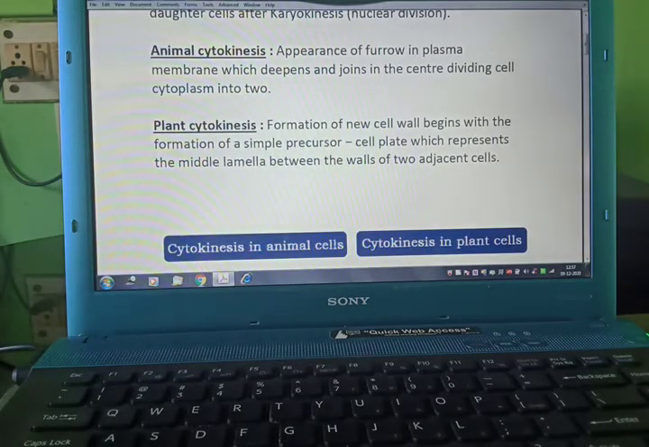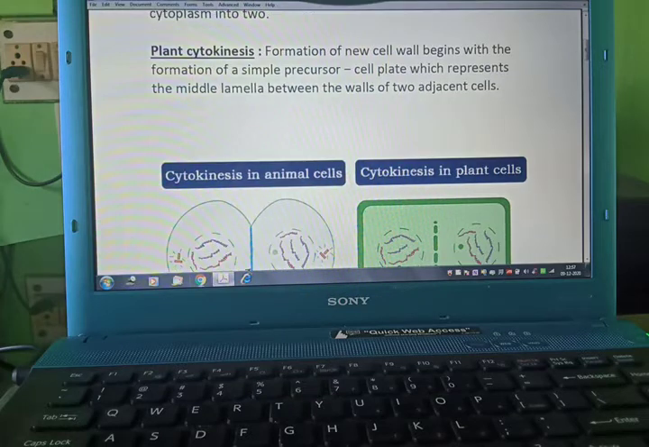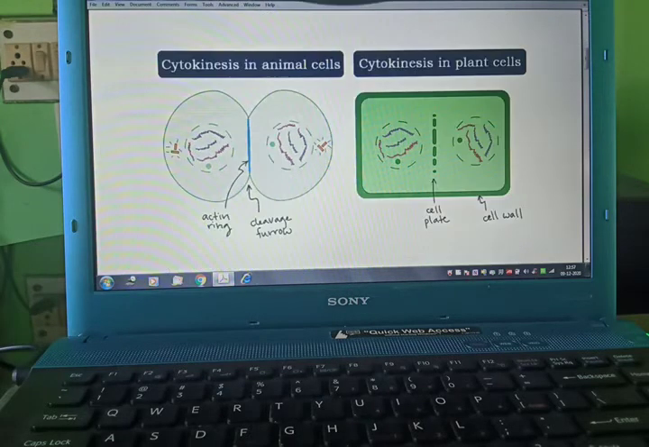Animal cytokinesis: appearance of a furrow in the plasma membrane, which deepens and joins at the center, dividing the cell cytoplasm into two. Plant cytokinesis: formation of a new cell wall begins with the formation of a simple precursor, that is the cell plate, which represents the middle lamella between the walls of two adjacent cells.